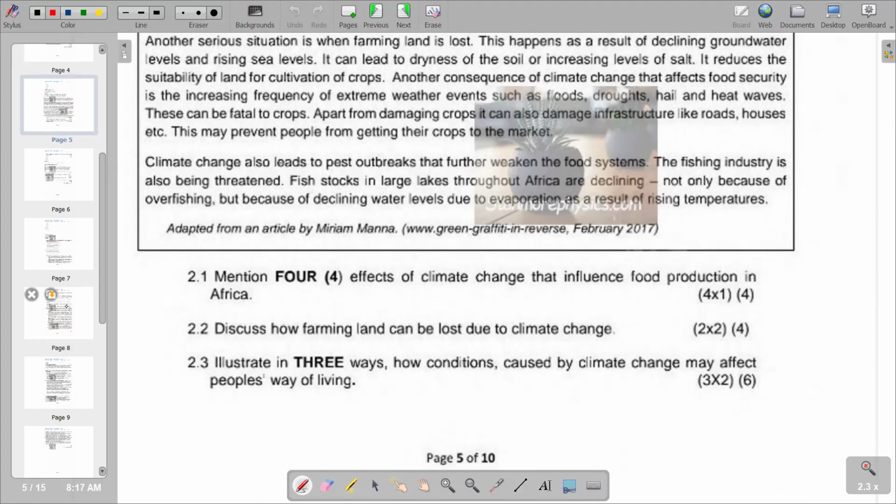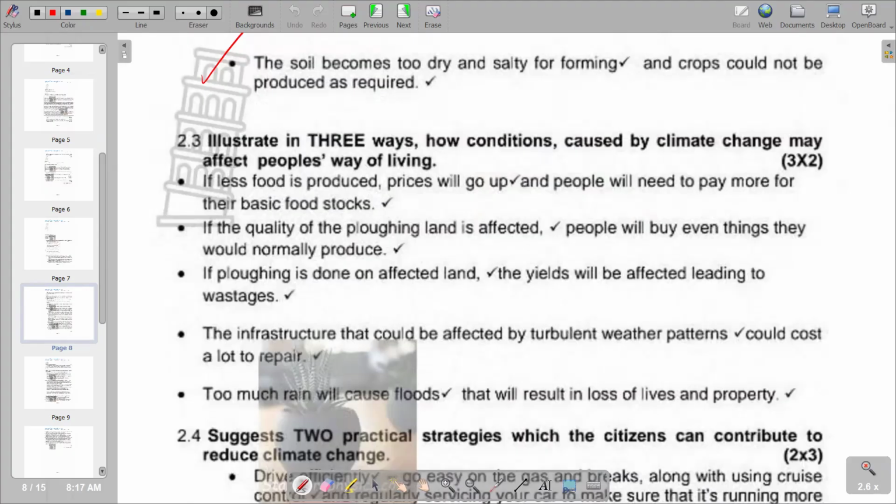We move on to the other section, whereby first point, if less food is produced, prices will go up and people will need to pay more for their basic food stocks. Because when less food is produced, it means the supply is going to decrease. According to the laws of supply, when supply goes down, obviously the price is going to go up. There's going to be a shortage of that product. So basically, that was the first point.